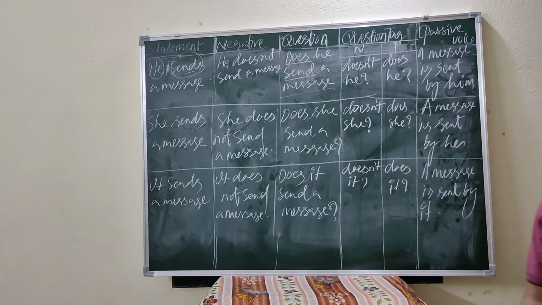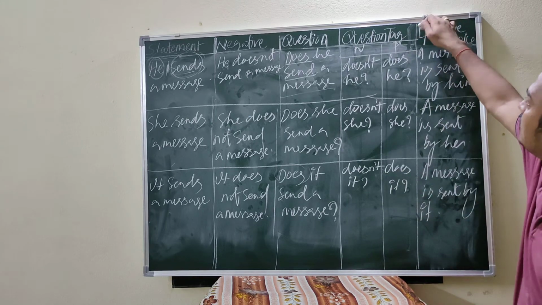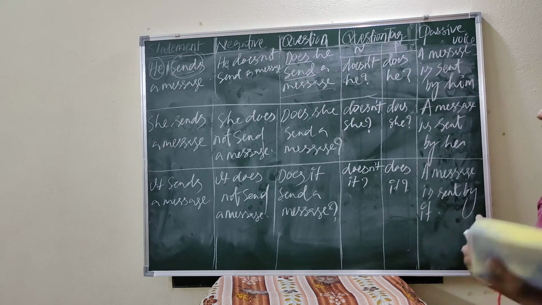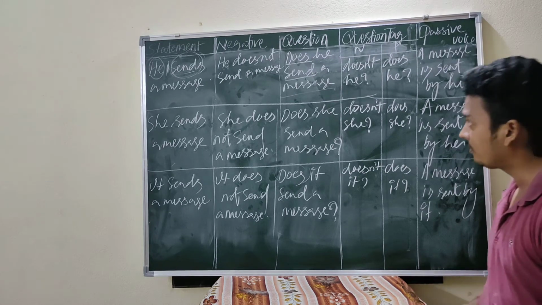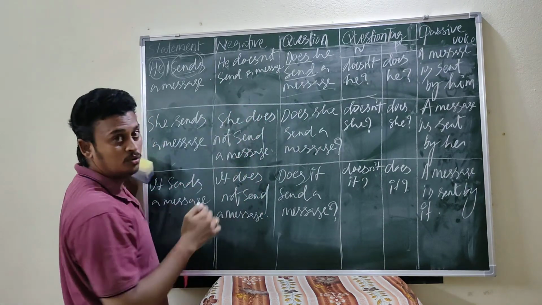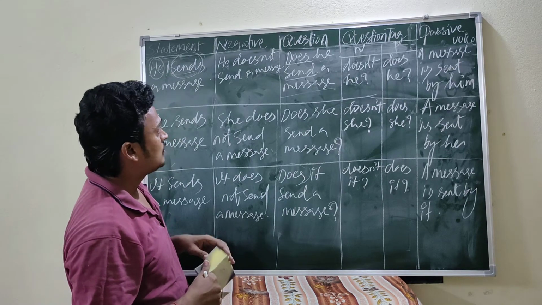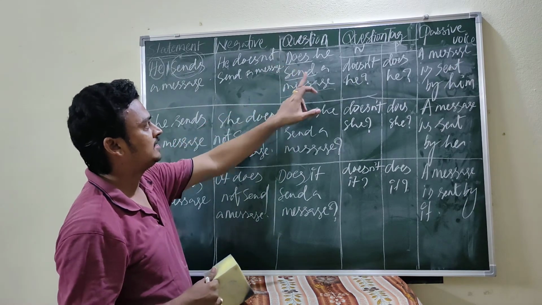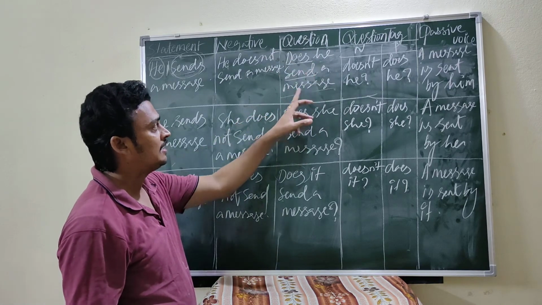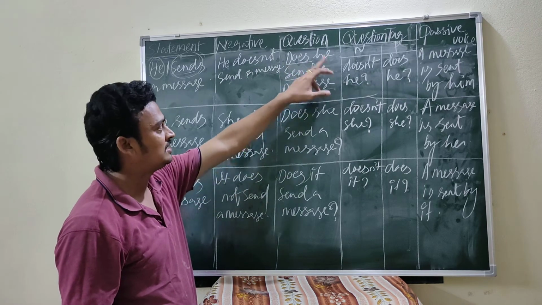Sometimes you see double H questions also. We can take one column, another column, that is double H questions here, because my board is not sufficient to write that one. So I will just explain about that one. See here, double H questions, you know: why, when, where, who, whom, whose. Already in the previous class we discussed that. So here when we put why, does he send a message? When does he send a message? Where does he send a message? How does he send a message?